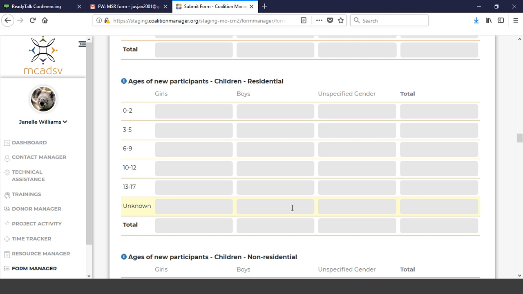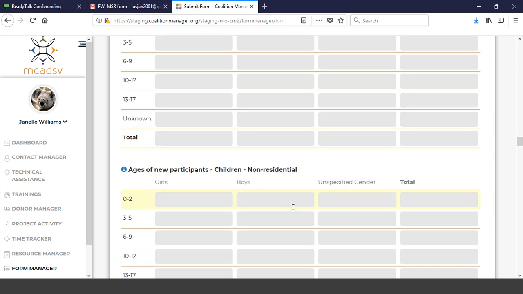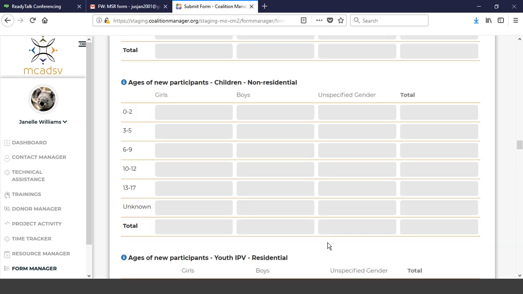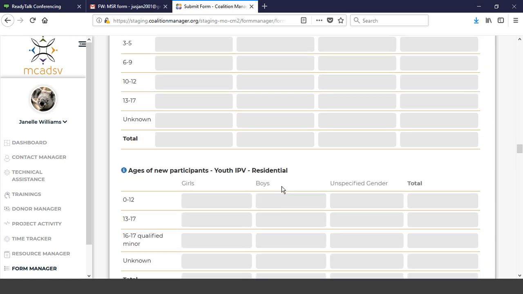The same goes for non-residential new participants, where the age ranges have changed a little bit. The biggest ones to take note of are 10 to 12 and 13 to 17. It was 10 to 13, and now it's 10 to 12. So be real careful when you're running your reports and catch that change in your reports. And this might look just slightly different.